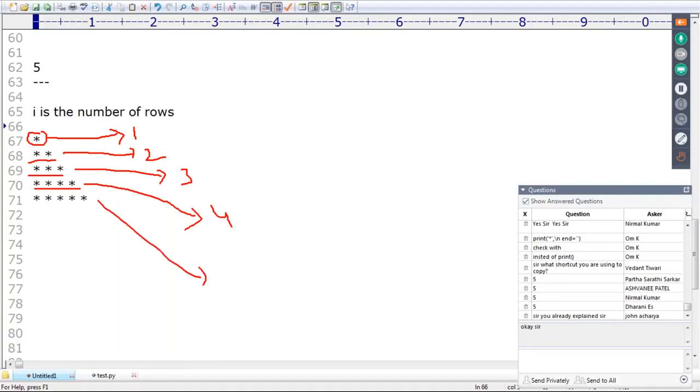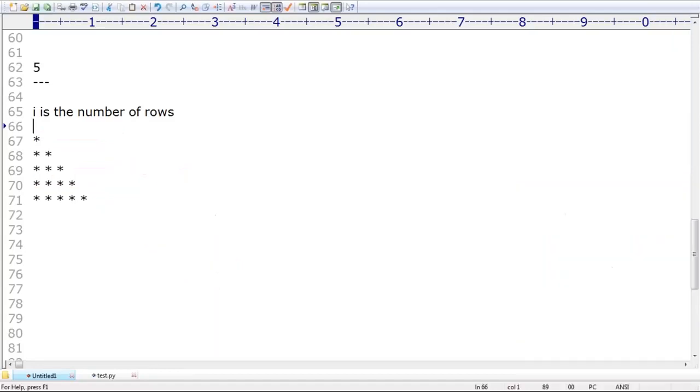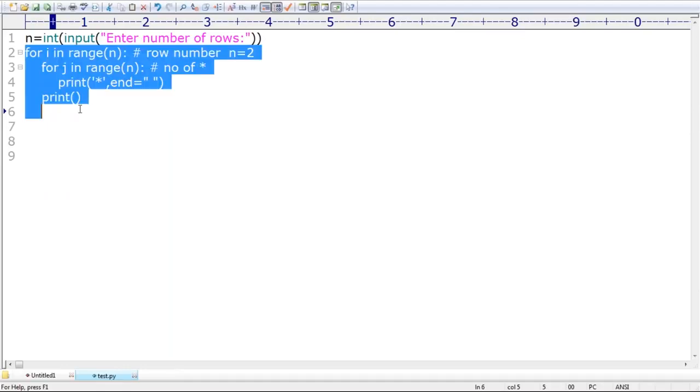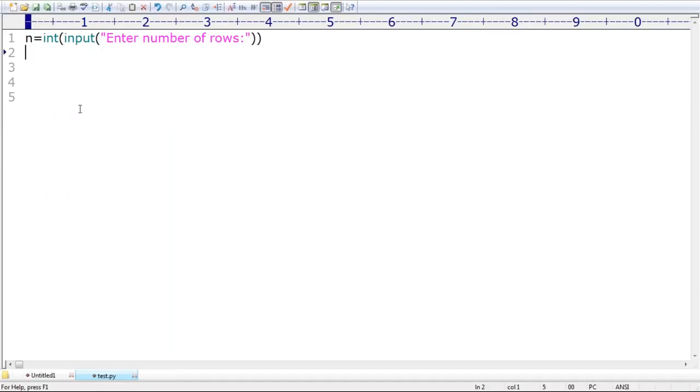Fifth time, if the I value is 5, then automatically how many stars are required, sir? 5 stars are required. Can everyone understand? Yes, ma'am. Sir, this is about my requirement, right? So the I value is, okay, now I'm taking, have a look once: enter number of rows.